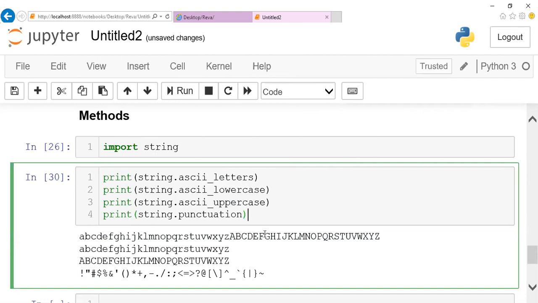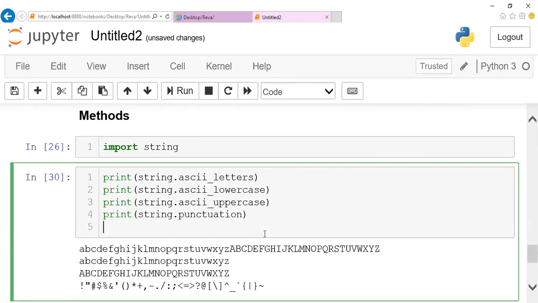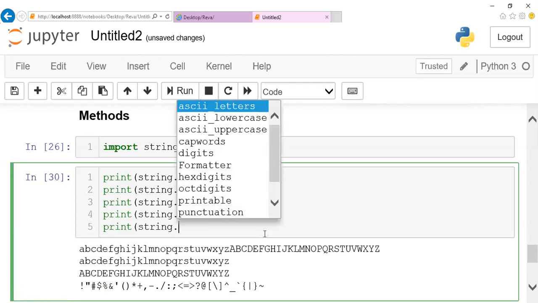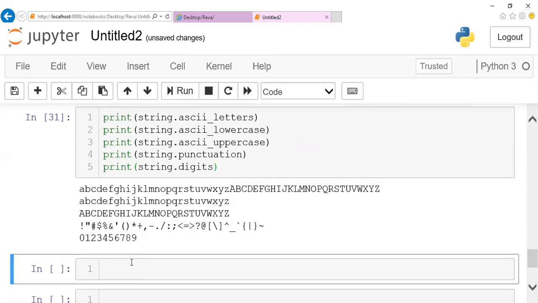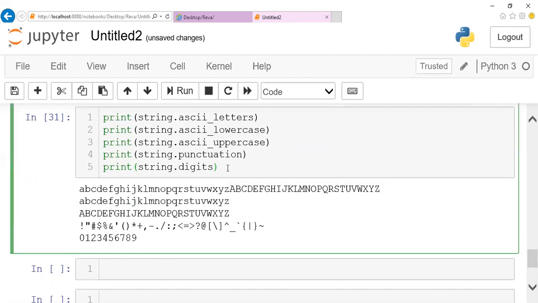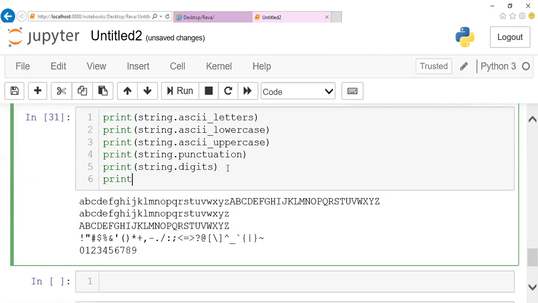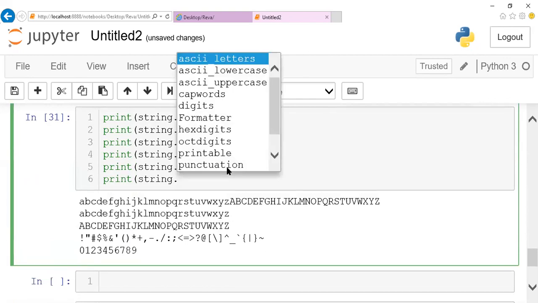That's required here. And next, if you want to check what digits are there on my keyboard, I can just mention string dot digits. So this will fetch all the digits, 0 to 9. We know this is a base 10 number. Apart from base 10, we have hexadecimal numbers also, octal numbers also, isn't it? So for hexadecimal numbers, I can call hexdigits.